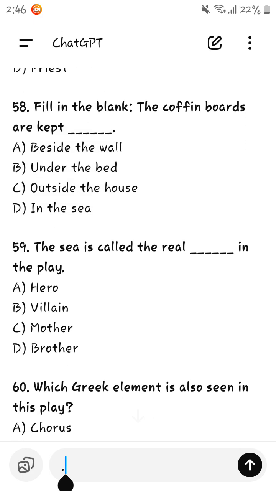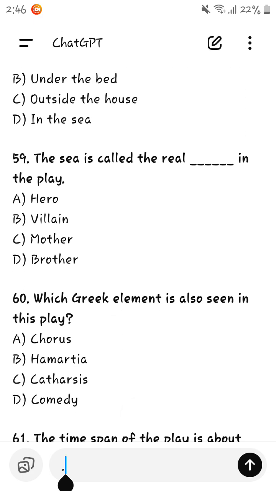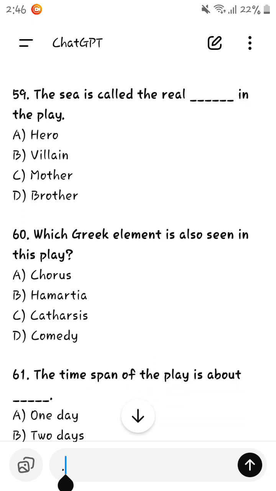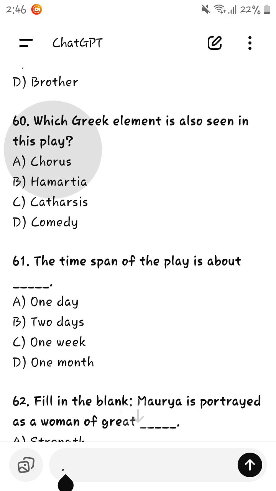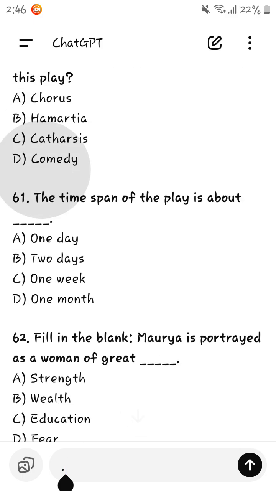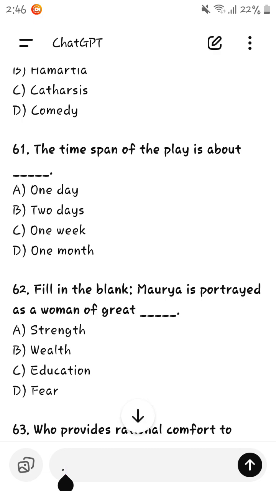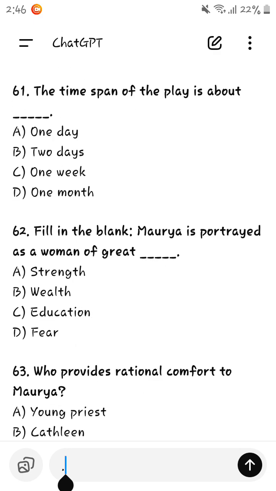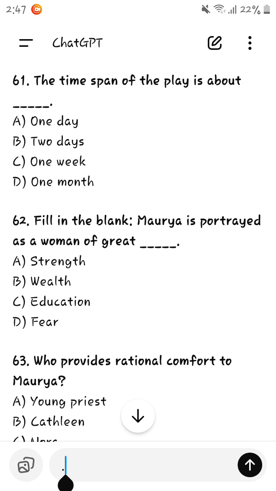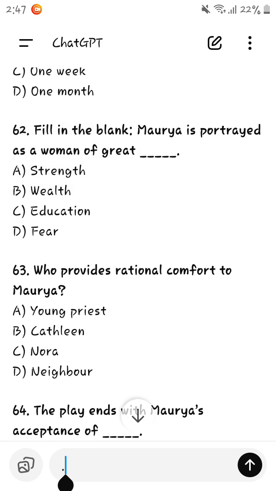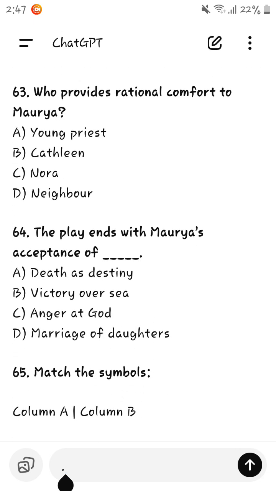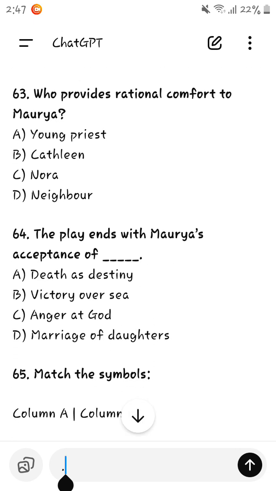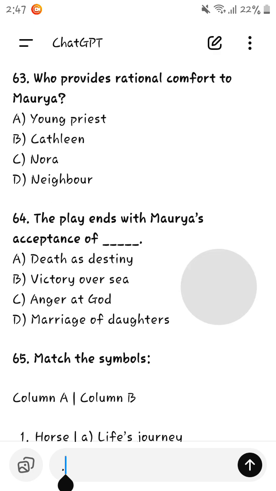The sea is called the real villain in the play. Which Greek element is also seen in this play? Hamartia is also seen in this play. The time span of the play is about one day. Fill in the blanks. Moria is portrayed as a woman of great strength. Who provides rational comfort to Moria? Young priest provides rational comfort to Moria, maybe.